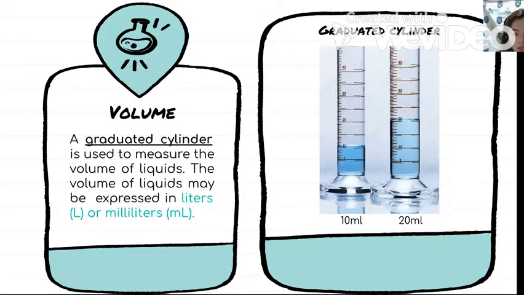As you can see on this side, these are the units. We can measure the volume of a liquid in liters or milliliters. This one has 10 milliliters, while this one has 20 milliliters.